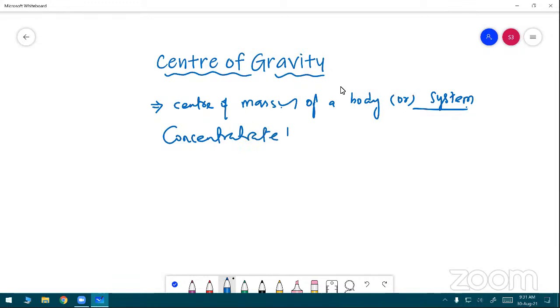Concentrated, this is very important. In a particular point, the entire mass is concentrated. That point is called the center of mass.